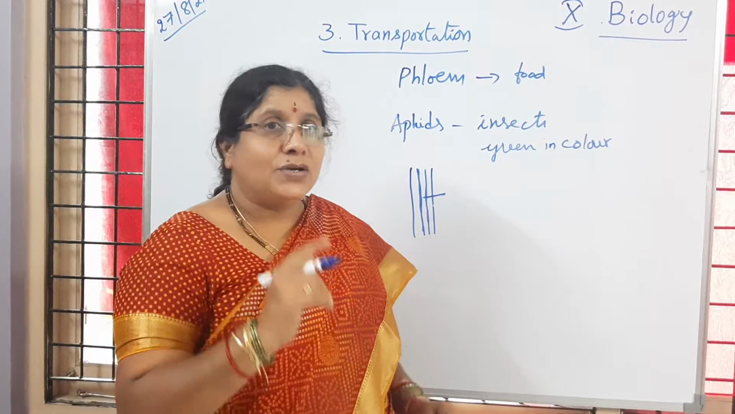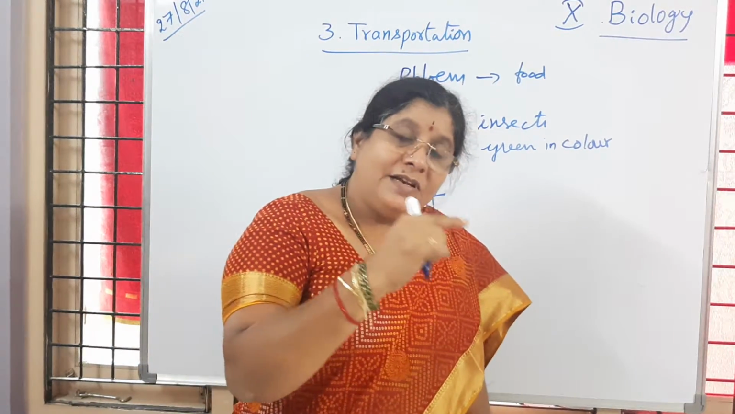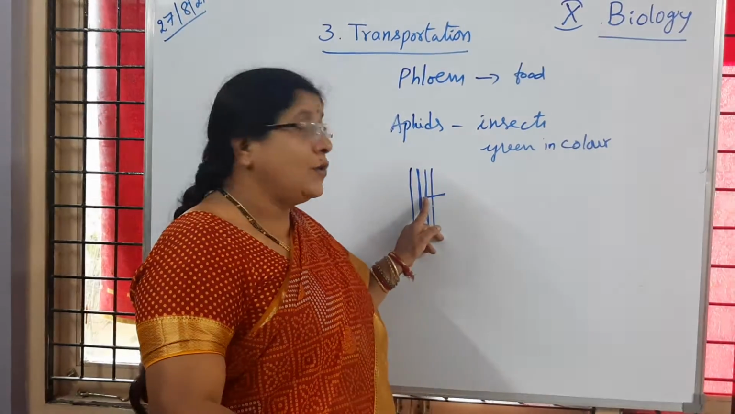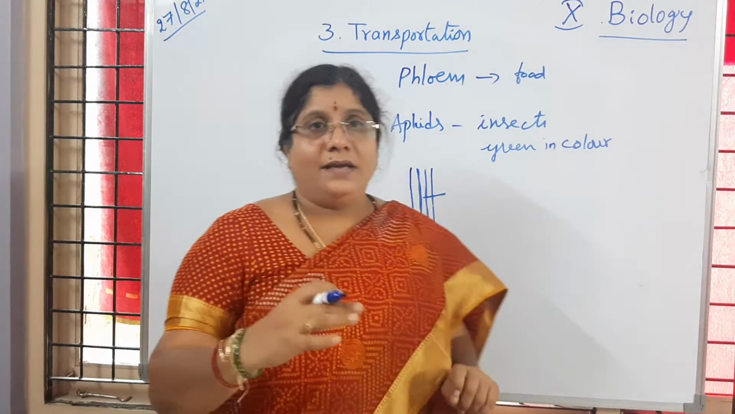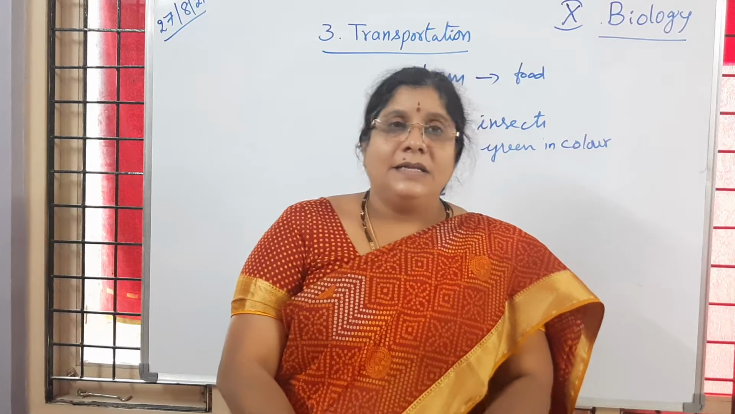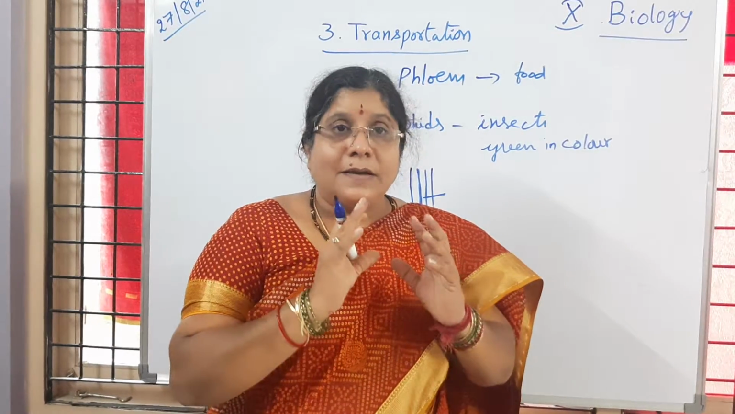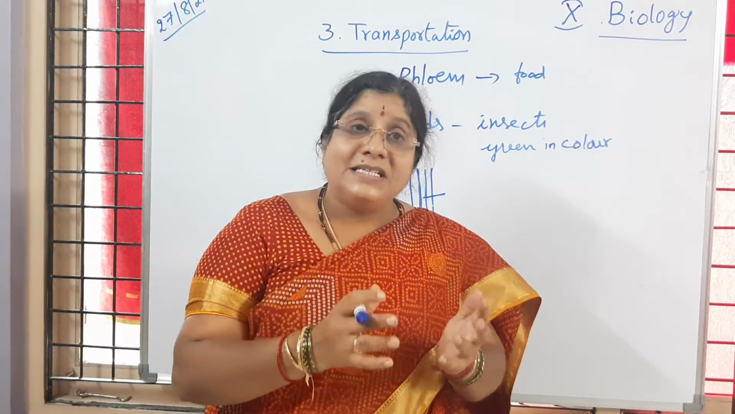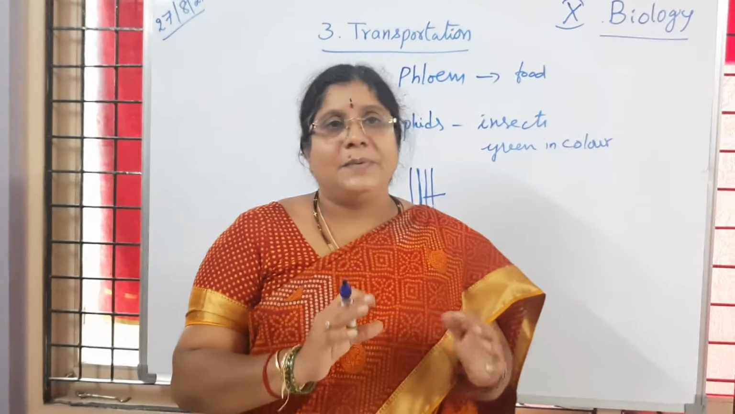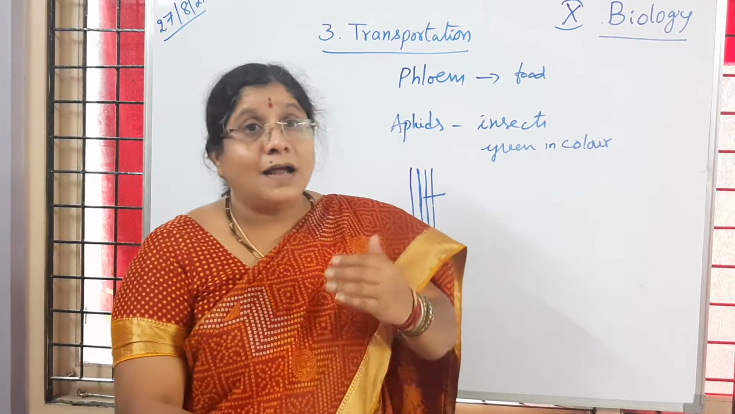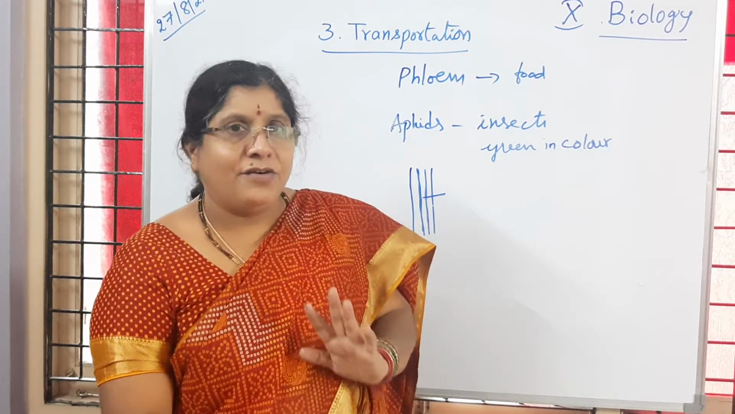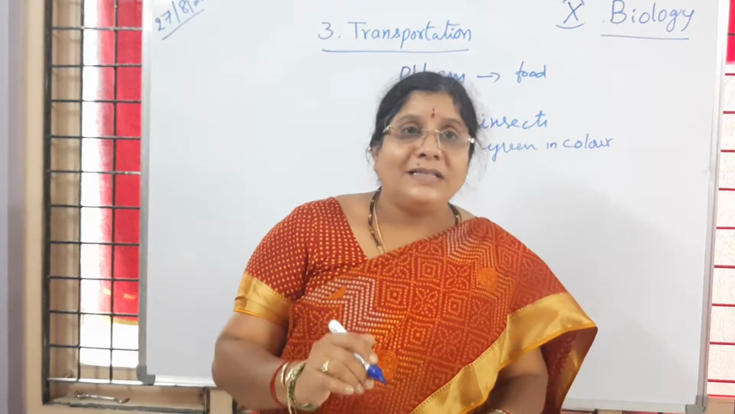Is it not, children? So directly that proboscis will be piercing into the phloem tissue and it is going to collect the sugars. Okay. So have you observed any time that clustering of some kind of flies? You can take aphids example, or other insects on the stems or on the leaves. Yes, you might have observed. Is it not?